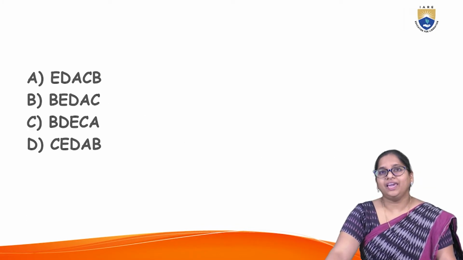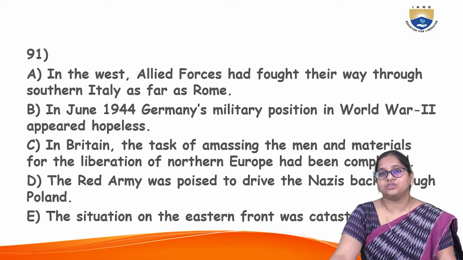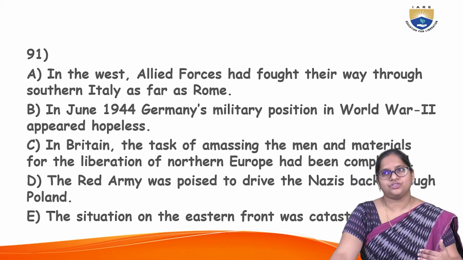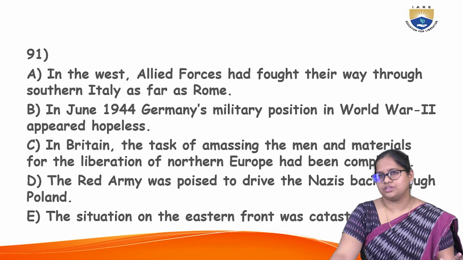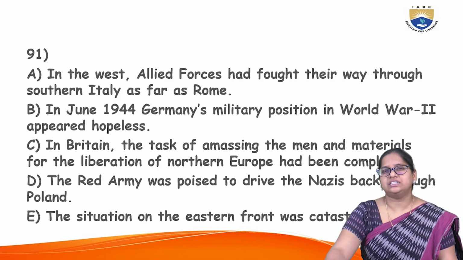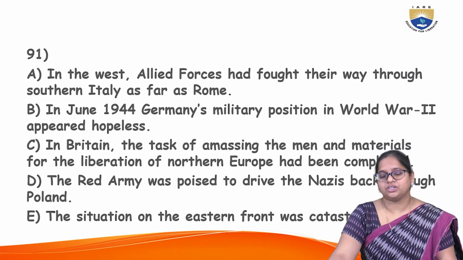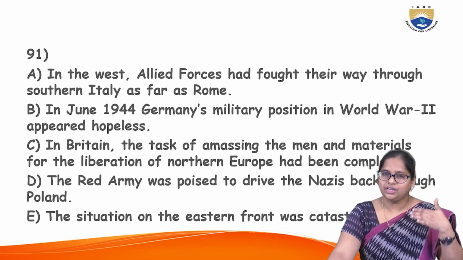Next, E will be that: the situation on the Eastern Front. Now we are introducing the situation, and it is all catastrophic. Next, D. Now, what is the D option? The Red Army was poised to drive the. You are structuring the events of the history.